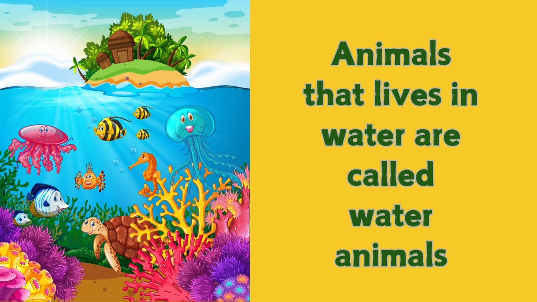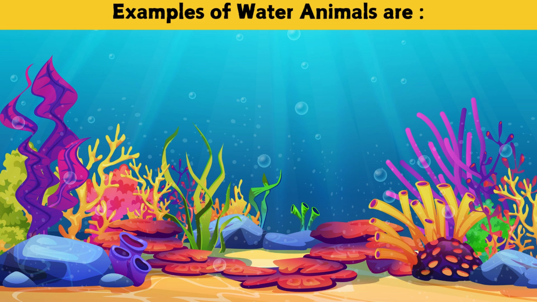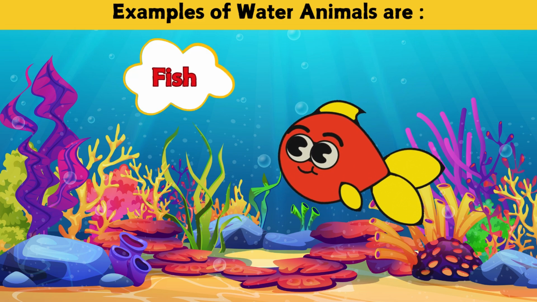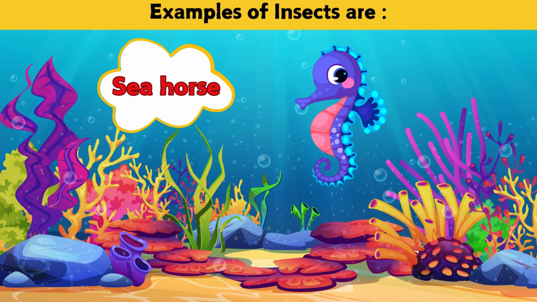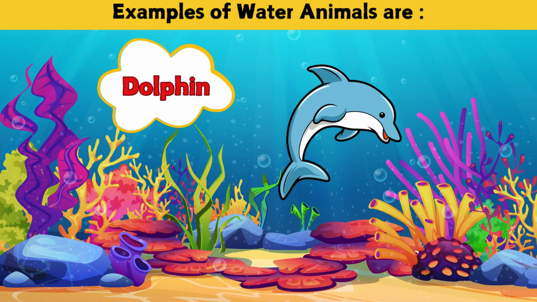Water animals. Animals that live in water are called water animals. Examples of water animals are fish, octopus, seahorse, dolphins, and many more.